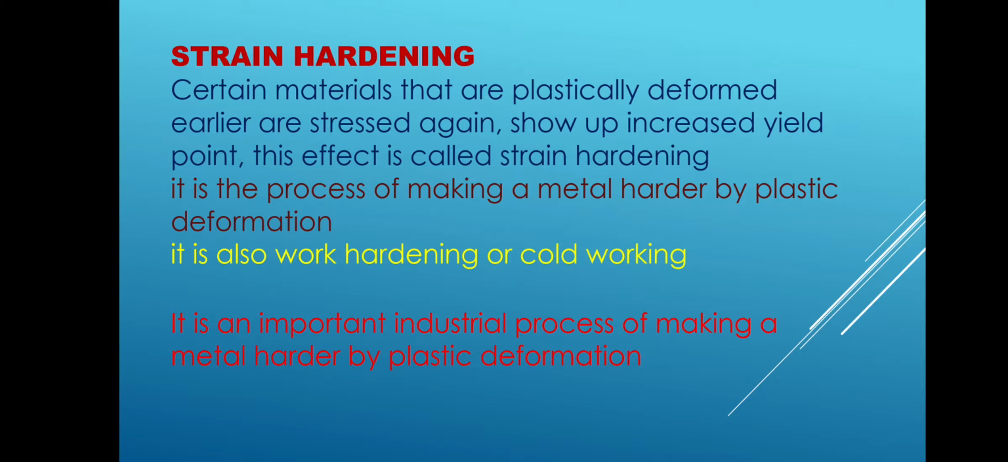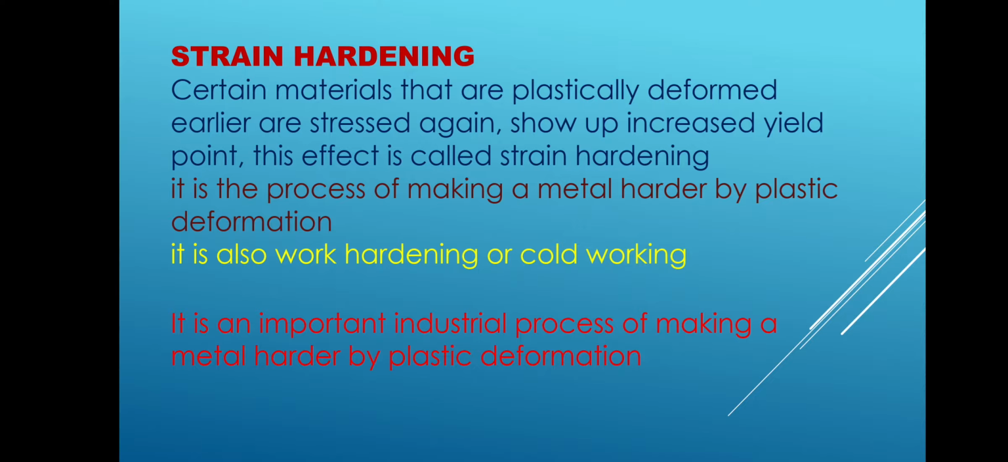Once the material is plastically deformed and the earlier stress was applied, we can apply the stress once again. By applying the stress, the material gets an increased yield point. This effect of increased yield point is known as strain hardening. The process of making a metal harder by plastic deformation is known as strain hardening. It is also known as work hardening, and it is also called cold working. This is a very important industrial process of making a metal harder by plastic deformation.